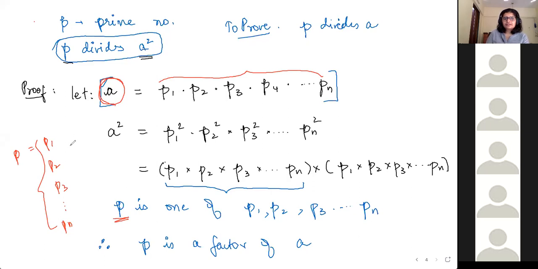If P is equal to one of these, all of these are factors of A basically. So that's why we can prove that P divides A. Ma'am, but P1 isn't a factor of A square, it's P1 square. P1 square अगर factor है, तो P भी factor रहेगा ना? P1 भी factor रहेगा ना? Yes. इसलिए P1 is a factor of A square, which means that P1 is a factor of A also. So if P equal to P1, then P is a factor of A also.